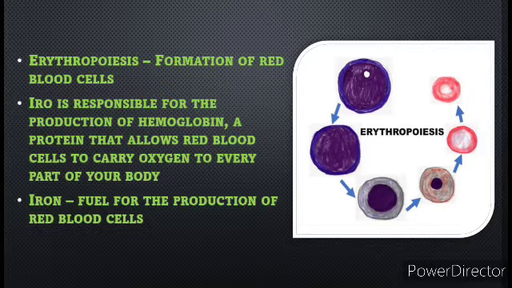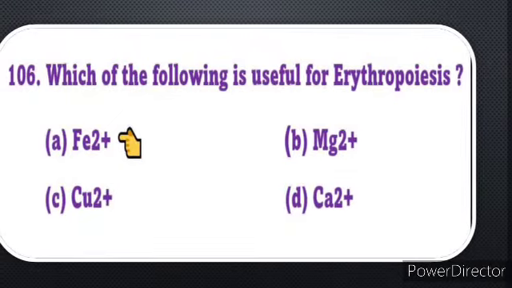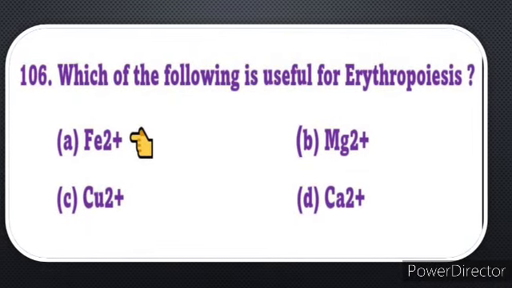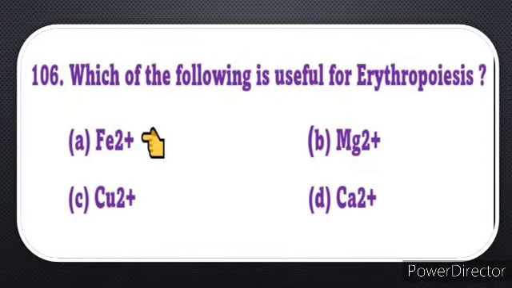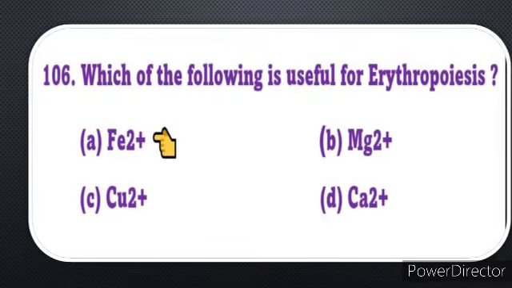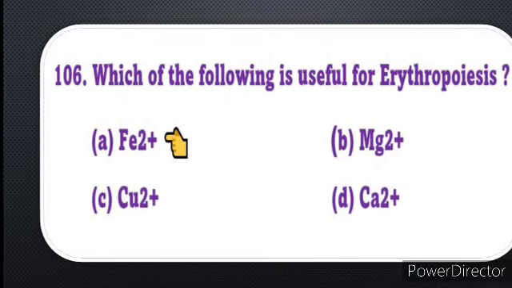Hemoglobin is a protein that allows the red blood cell to carry oxygen to every part of your body, right? So this iron is responsible for the production of hemoglobin. Basically, this iron is the fuel for the production of new red blood cells. New red blood cell formation is nothing but erythropoiesis. So for the question, which of the following is useful for erythropoiesis? The answer is Fe2+, iron.